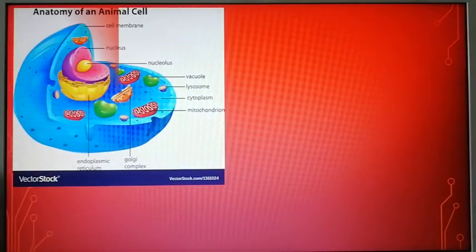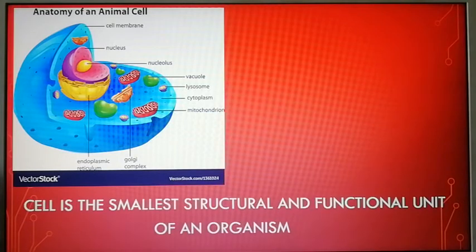Now see here, this is an image of a cell, right? Now this type of cell makes our body, and this respiration which occurs inside the cells provides us with energy. All right, now this respiration occurs in different parts of the cell. And you know, the cell is called the smallest structural and functional unit of an organism.